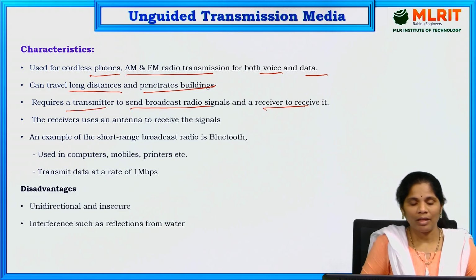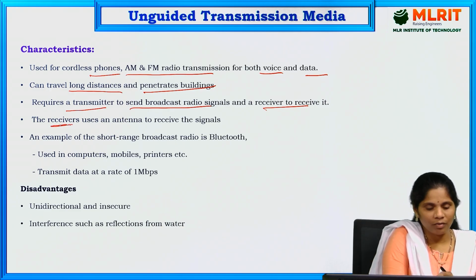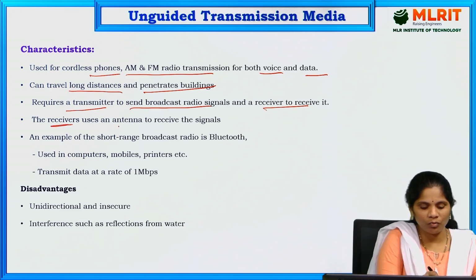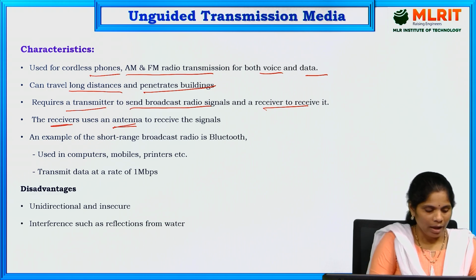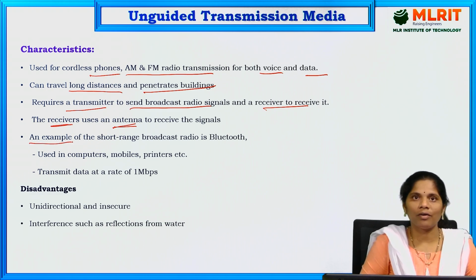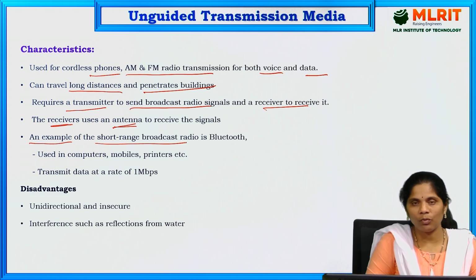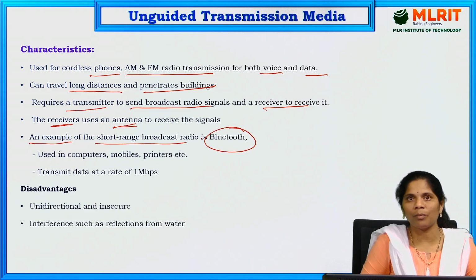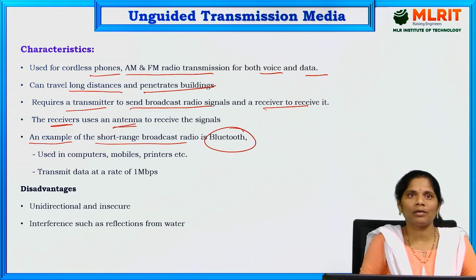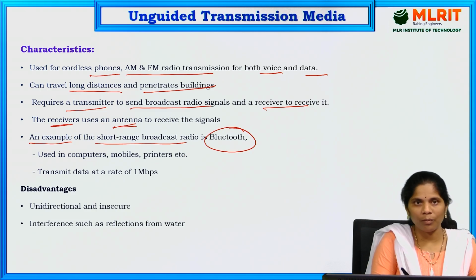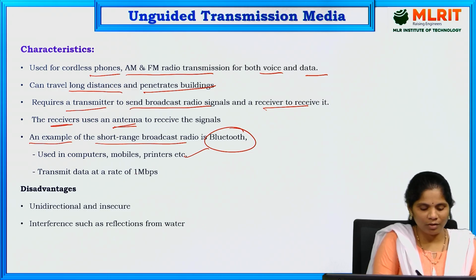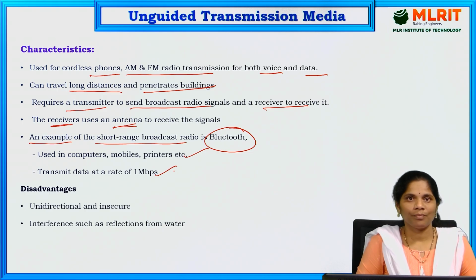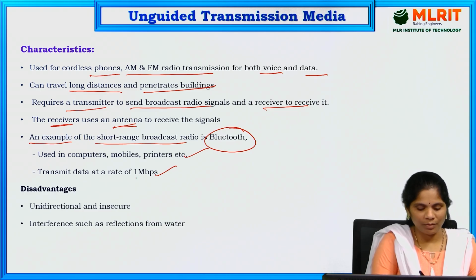The receiver uses an antenna for receiving the signal. The main example for short range broadcast radio is Bluetooth. We can use it in computers, mobiles and printers. We use Bluetooth for transmitting the data at the rate of 1 Mbps, that is megabits per second.